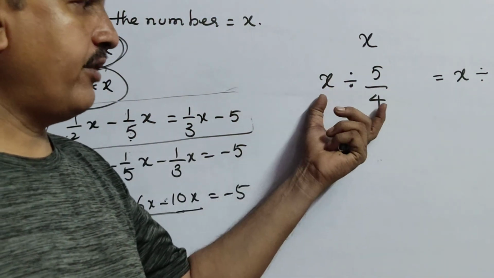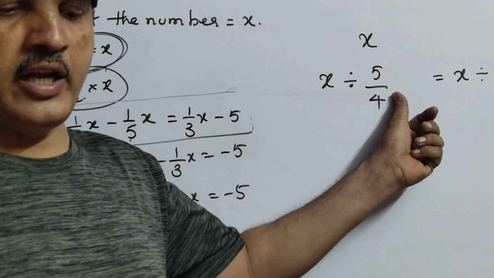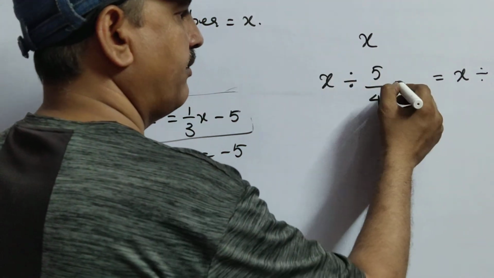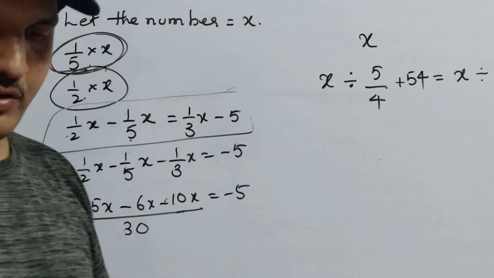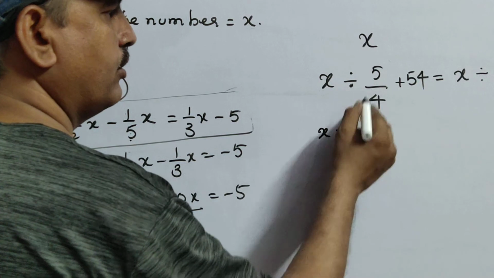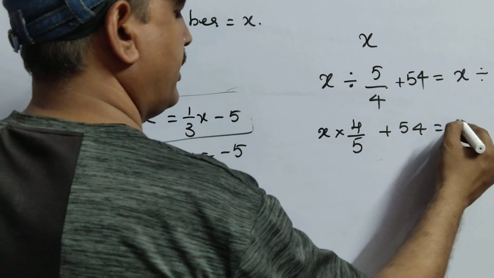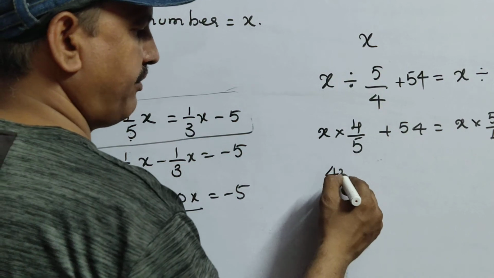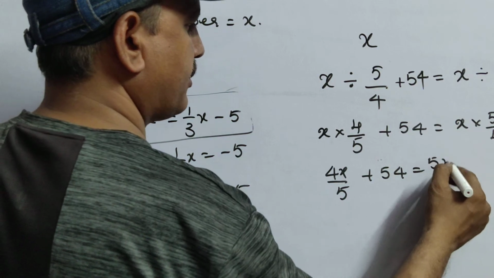So x divided by 5 by 4. So by mistake he divided with 4 by 5. Then what happened? The actual answer, the correct answer, became 54 extra. Now x divided by 5 by 4 means x into 5 by 4, reciprocal 4 by 5, plus 54 x into 5 by 4. Now 4 into x, 4x by 5, plus 54, 5 into x, 5x by 4.